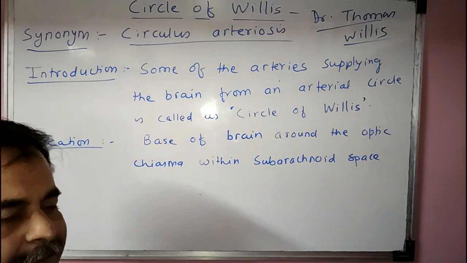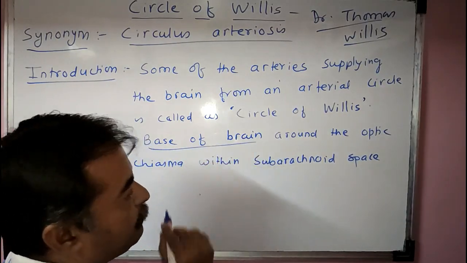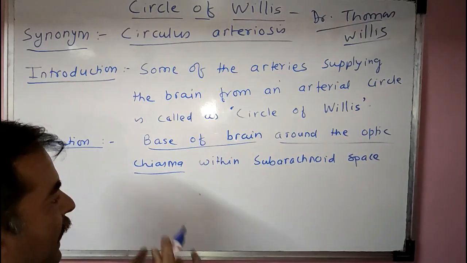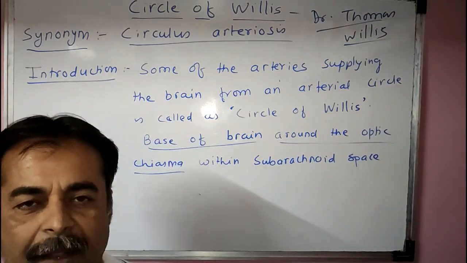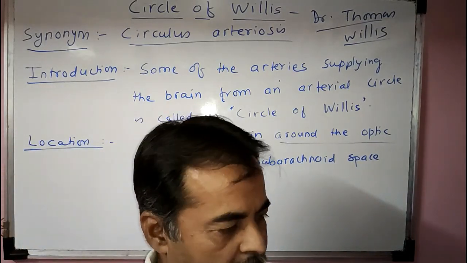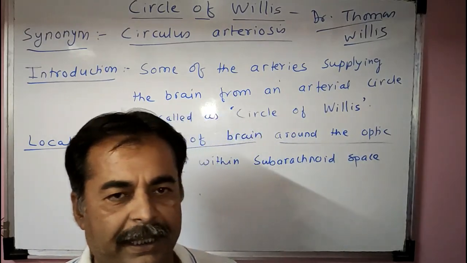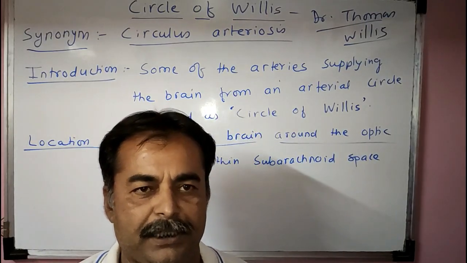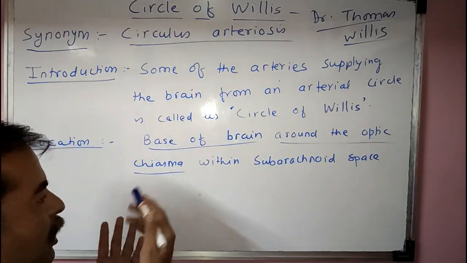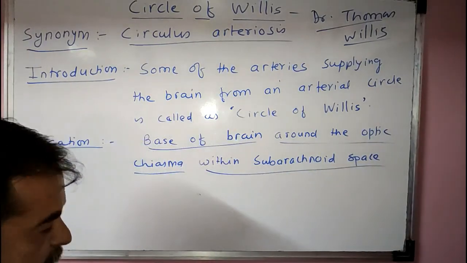This circle of Willis is located at the base of the brain. In the base of the brain, where? Around the optic chiasma. As we had seen, the optic chiasma lies in the floor of the third ventricle. As we had seen in the previous video on the third ventricle, you can go over there; the link is given in the description box, and see what the optic chiasma is. It lies within the subarachnoid space.